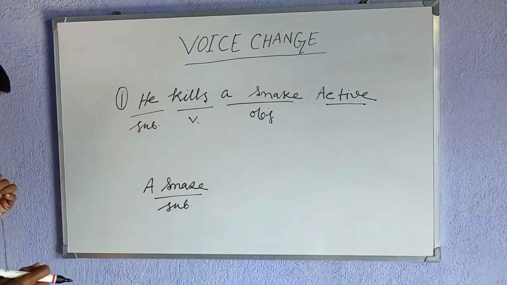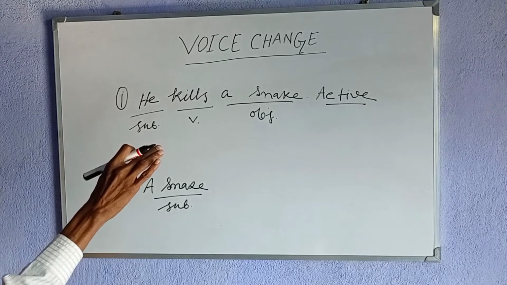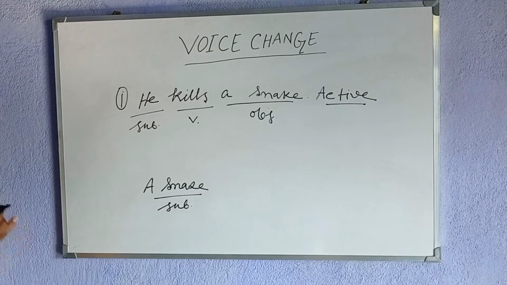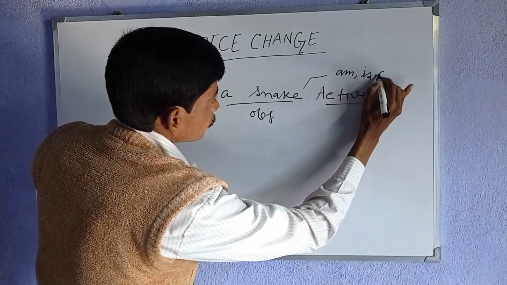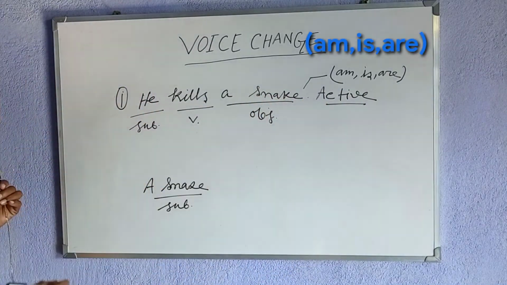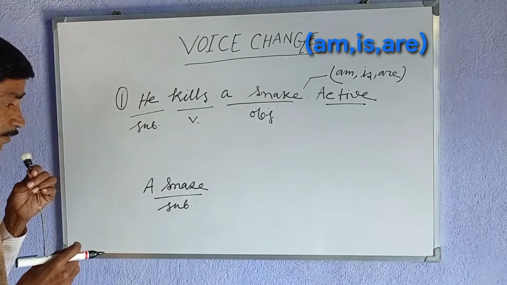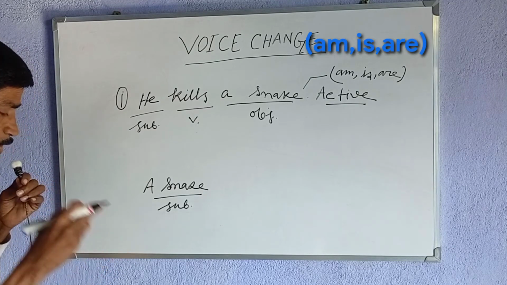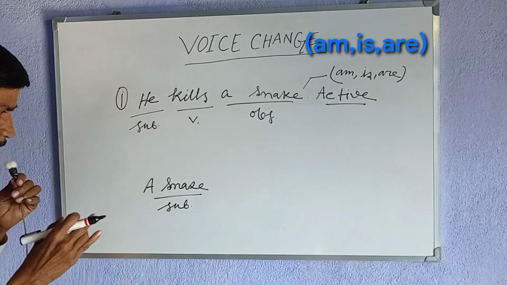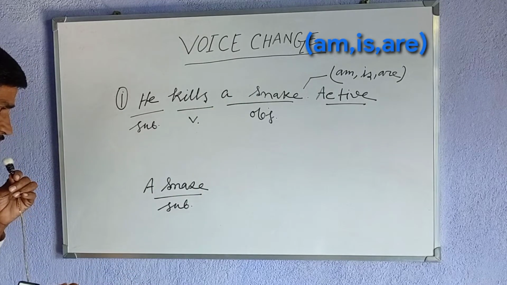Now, we must look at the verb. The verb is kills, and the sentence is in the present tense. If the sentence is in the simple present tense, the present forms of the verb be, that is am, is, are, help us to passify the sentence. We have to decide which one of these three will help us here.